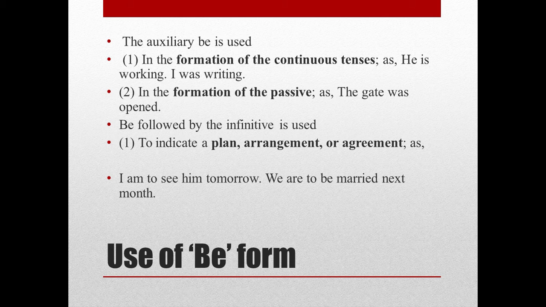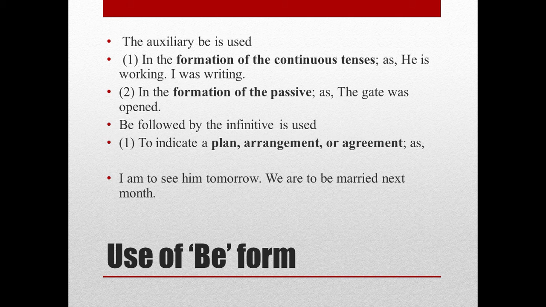First of all, the first modal we are going to learn about is be, the use of the be form. The auxiliary be is used for several purposes. Number one, formation of continuous tenses like he is working and I was writing. The first is present and the second is past. Number two, in the formation of passive voice, the gate was open. In the same way as we made the present forms, we make passive forms, first active and the second passive.